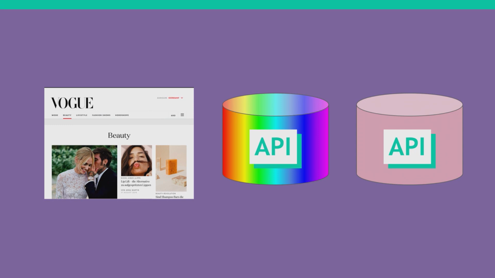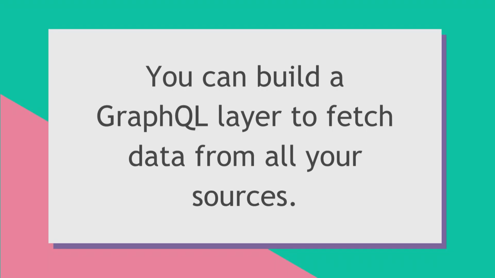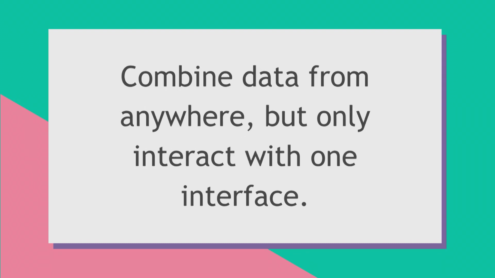You can build a GraphQL layer to fetch data from all these different sources, and the React application won't know where the data is coming from. It will only interact with GraphQL. You can combine data from anywhere, but only interact with a single interface.